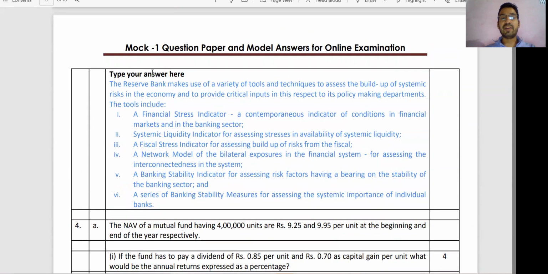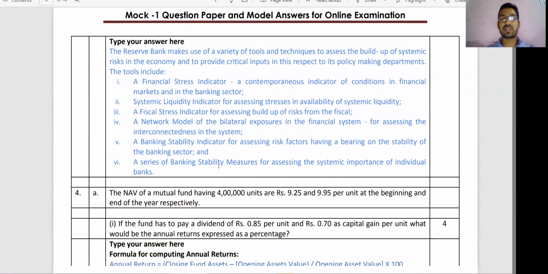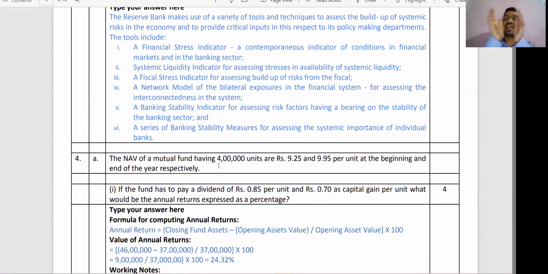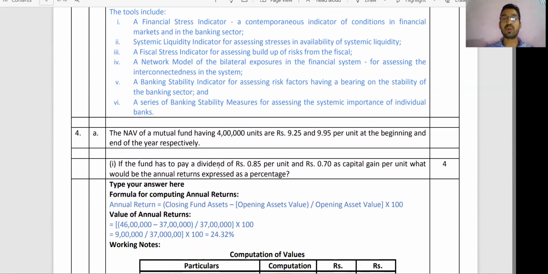In the answer sheet it will say, type your answer here, then you need to write your answer. For theory do not worry, but as I said earlier, please practice more and more theory, for law and audit. I have also observed that in the mock test paper, theory questions are coming less in comparison to the Jan 21 exams. The institute is giving more and more practical questions in comparison to theoretical questions. So we have to practice more theory. Please also focus on past year papers and more on the study material.